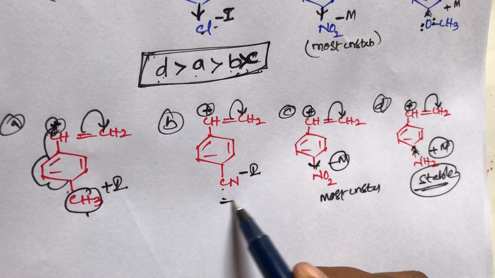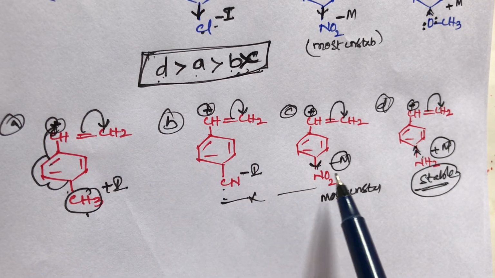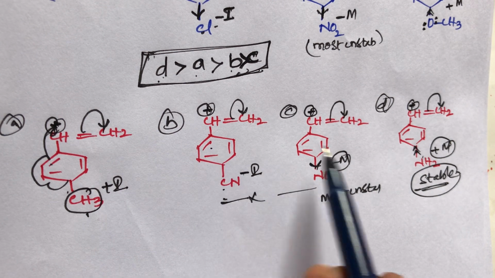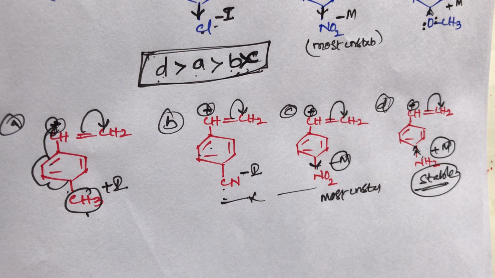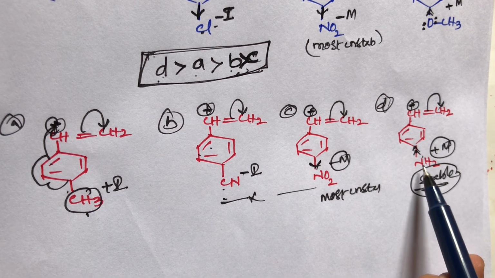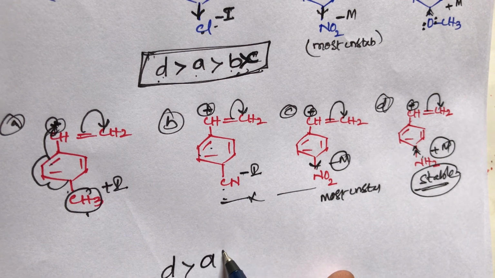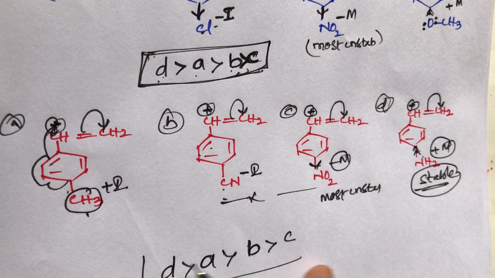These B and C belong to the minus I group and minus M. These B and C groups are negative, electron withdrawing groups, and D and A groups are electron releasing groups. So that's why D is more stable than the A compound, A is more stable than the B compound, B is more stable than the C compound. This is the order, student.